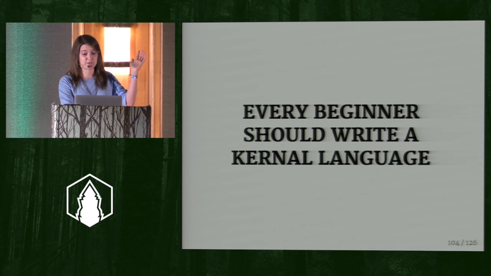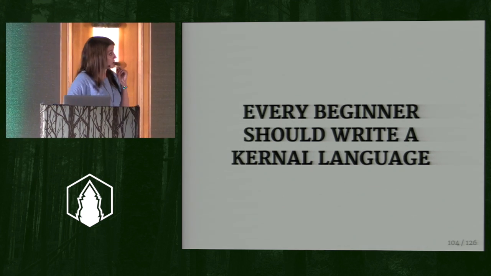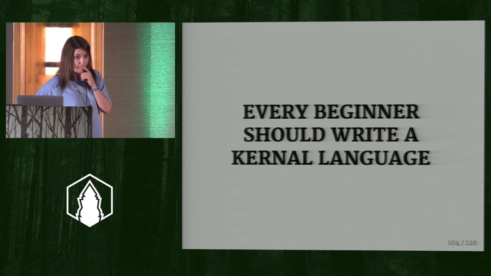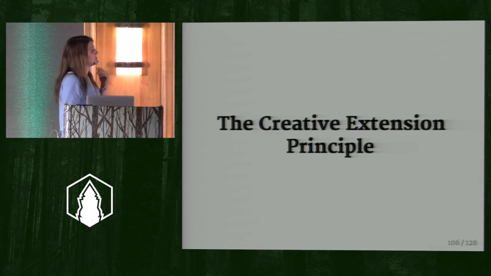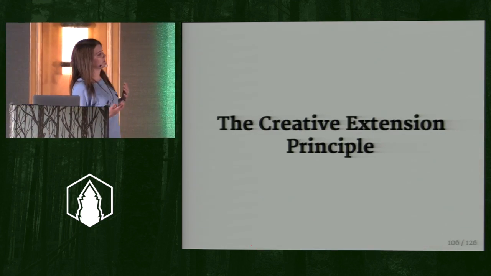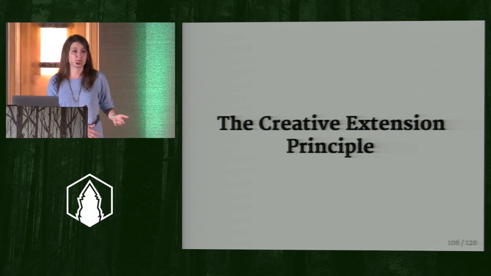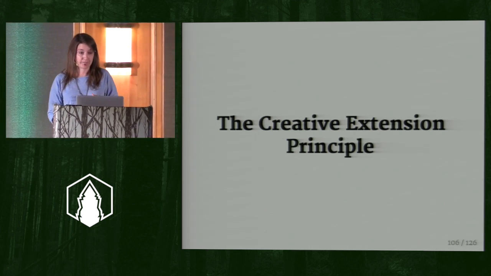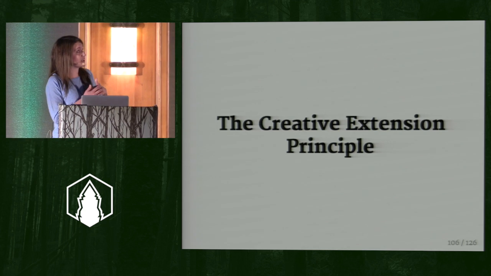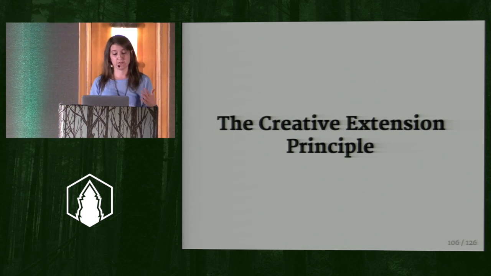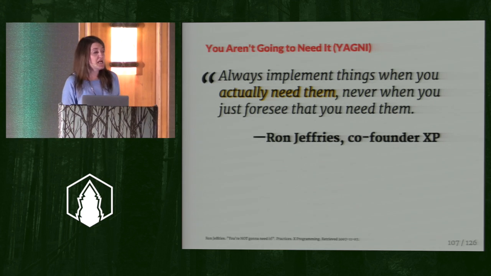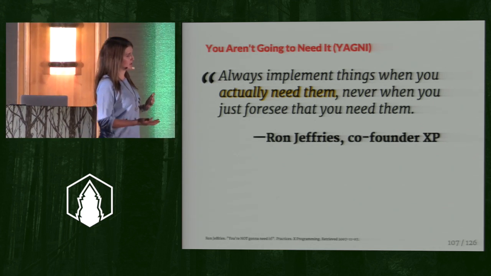All right, so obviously what I'm saying is every beginner should write a kernel language, right? This is a really, really bad idea. Let's not do that. Instead, what we need to use is the creative extension principle. We don't have to start from the beginning. We can't start from the beginning. But what we can do is understand that we need to build abstractions when we feel the pain of them. All right? And this is not necessarily a new concept.